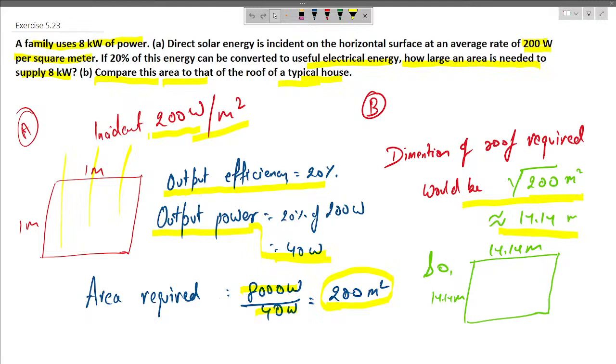Now let us relate it with the physical situation over here. Let us assume that there is a motor which is capable of lifting water to a certain height.